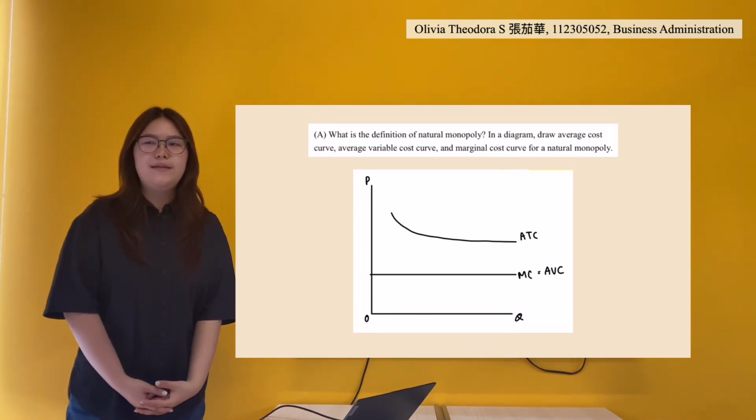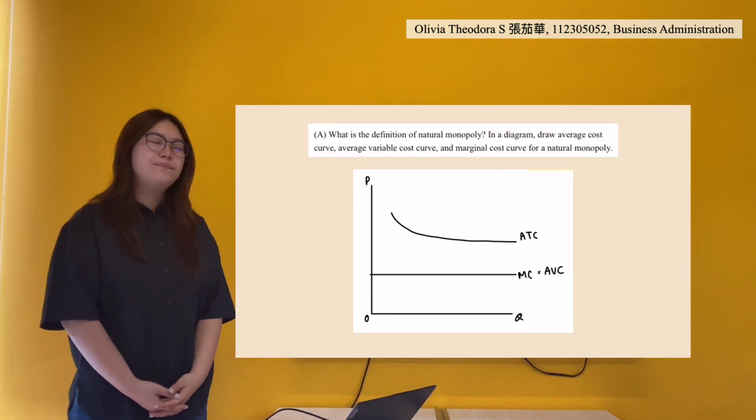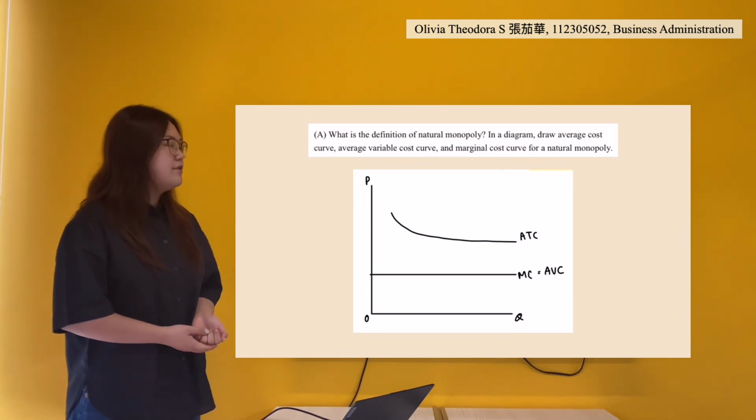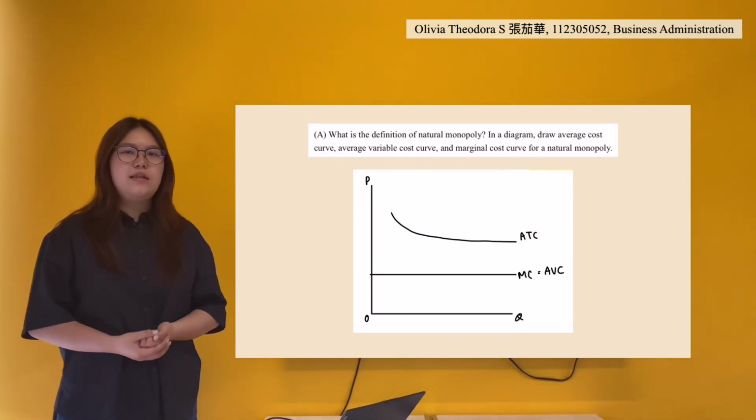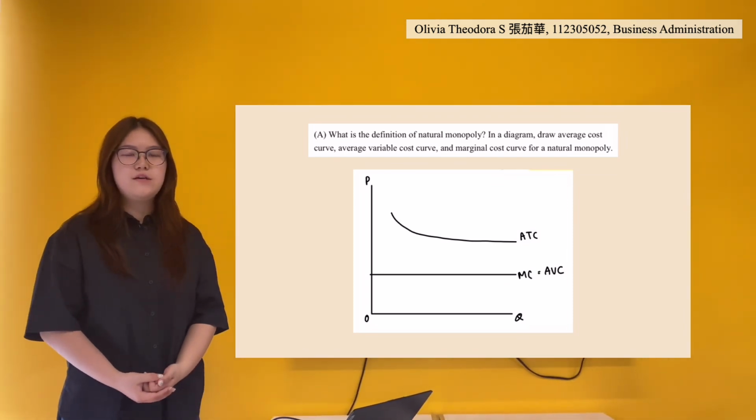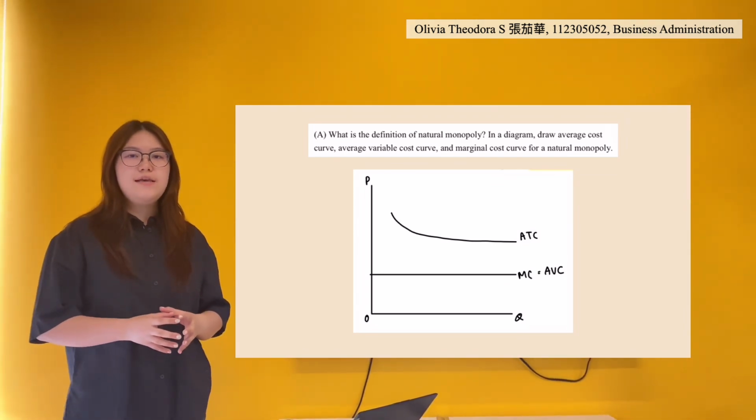Next up, I will be explaining the cost graph for a natural monopoly. To start, I will be explaining the average total cost curve. The average total cost curve is shaped like this because in a natural monopoly, it is assumed that the fixed cost that the firm needs to pay at first is very, very big.